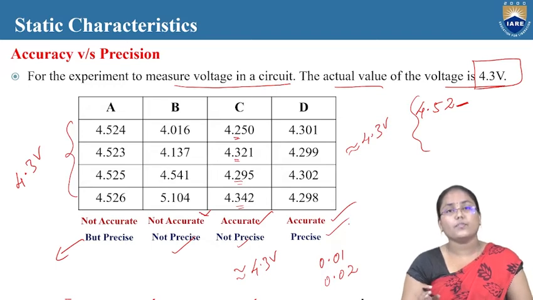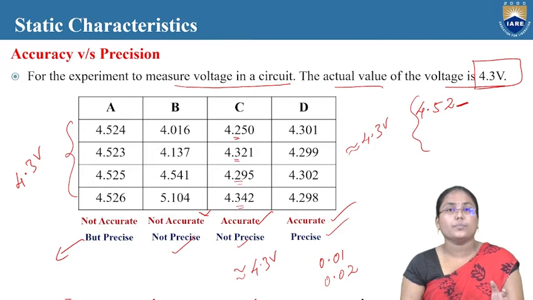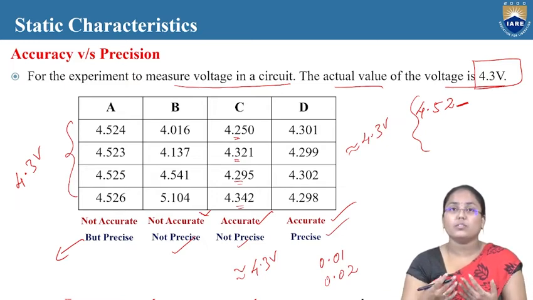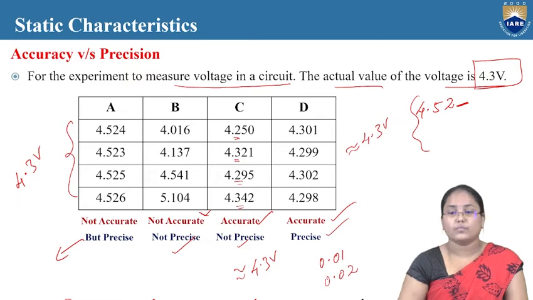So this is the way we have to know whether the particular experimental process is accurate or precise or both. Every time we can't say that if the particular experimental process is accurate, then it is precise also. Sometimes it can be precise and sometimes it cannot be precise and also accurate or not accurate, depending upon the values or the scenario over there. We have to find whether it is both accurate and precise or whether it is not accurate and not precise, based upon the values.